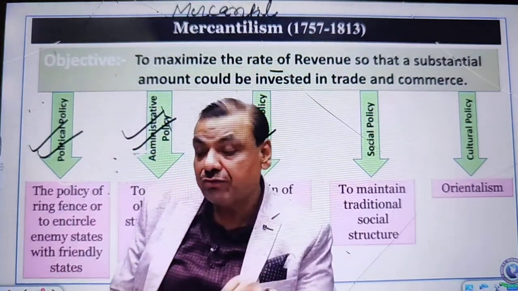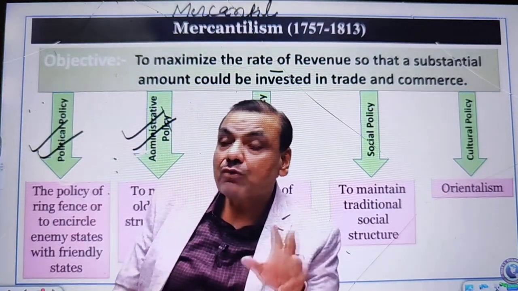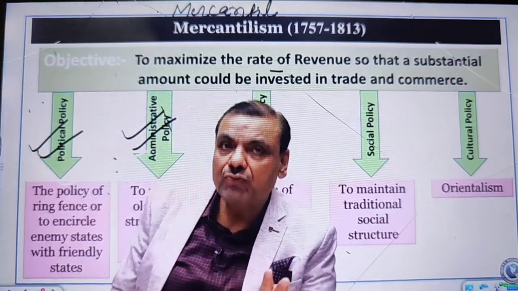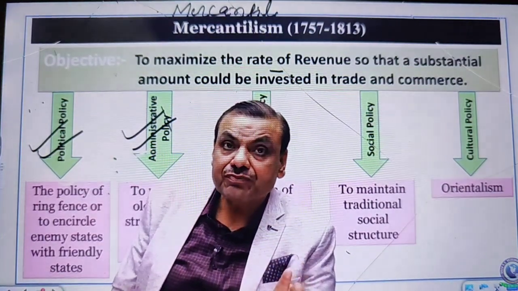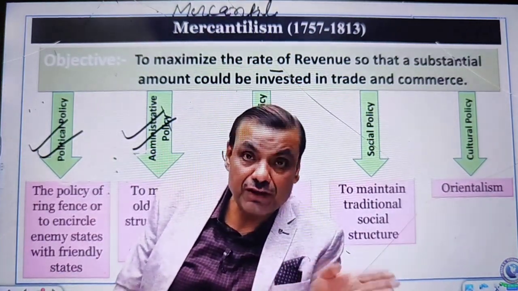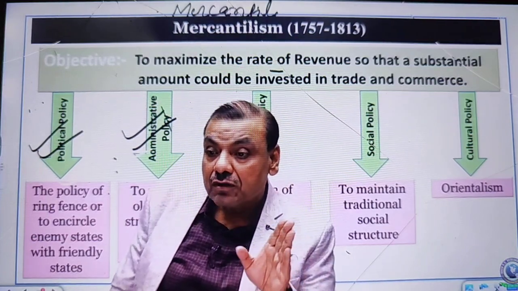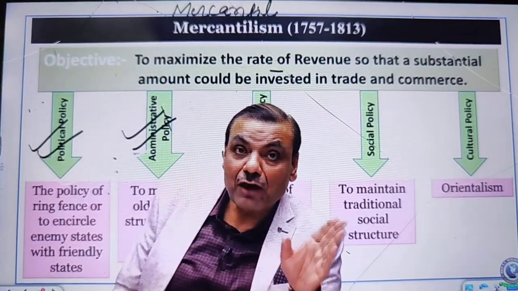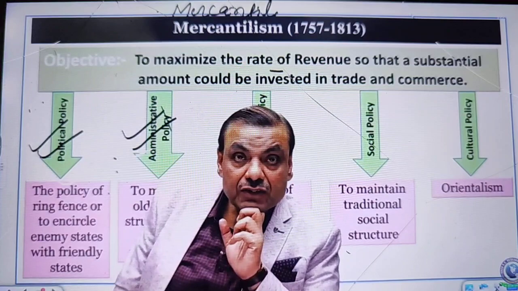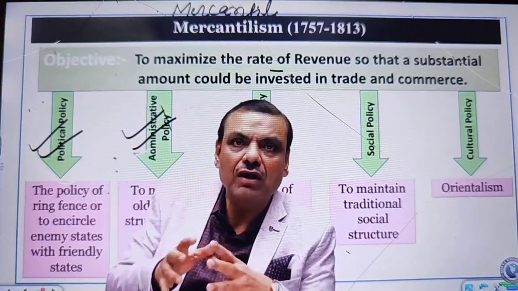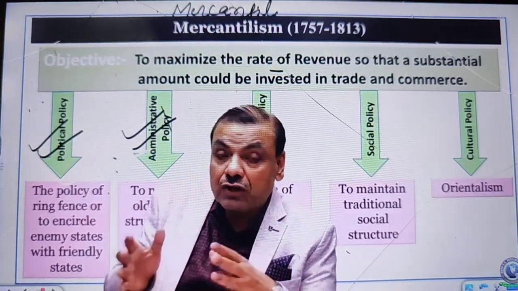What is the economic motive during this mercantile phase? I have taught you that during this mercantile phase, the actual motive was to maximize the collection of revenue and to invest a major part of revenue in trade. If you are supposed to invest a major part of revenue in trade, the question arises, how do you collect the revenue? अगर आपको अपने राजस्व का मेजर पार्ट ट्रेड में इन्वेस्ट करना है, तो केवल